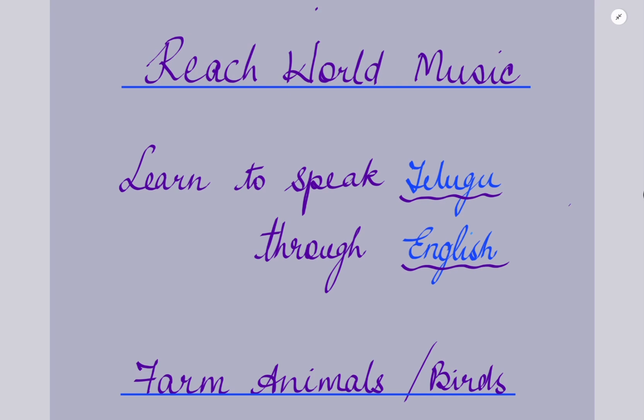Today we shall learn the names of the farm animals and birds in Telugu.